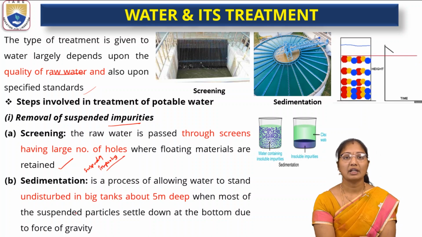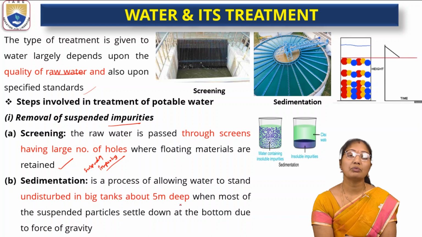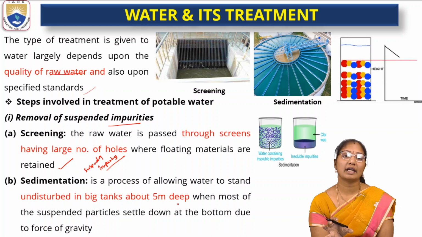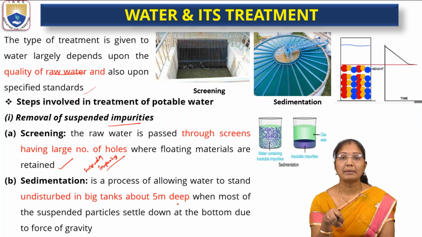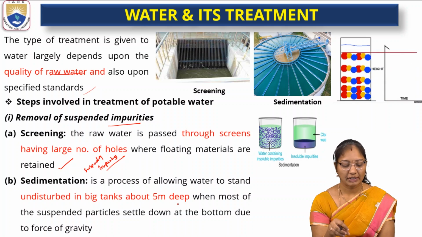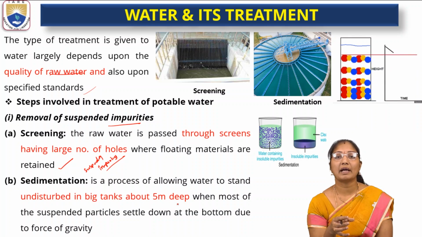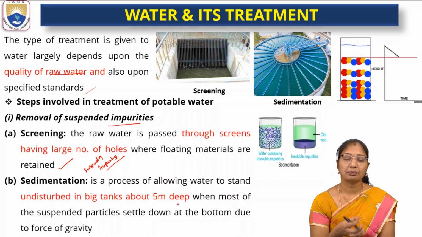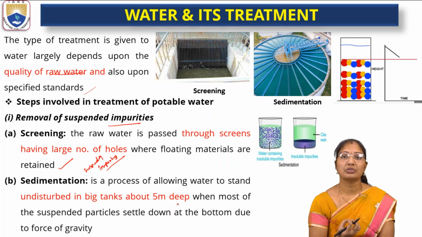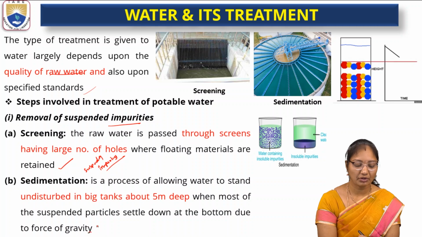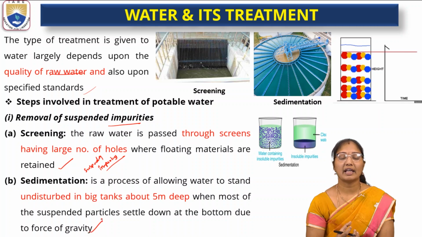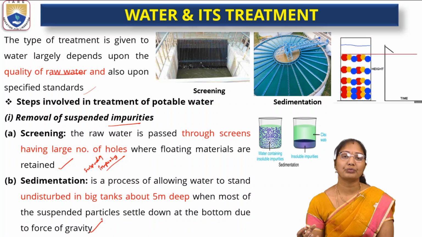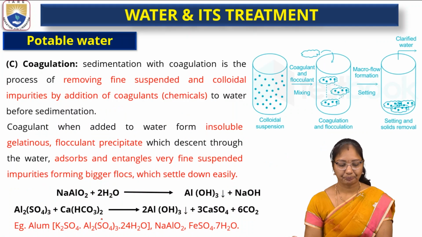Next, sedimentation. It is a process of allowing water to stand for a longer time, undisturbed, in bigger tanks with about 5 meters depth. Most of the suspended particles will settle down at the bottom due to the force of gravity. So all settle down at the bottom of the tank. Then the water is again allowed to flow through the pipes.